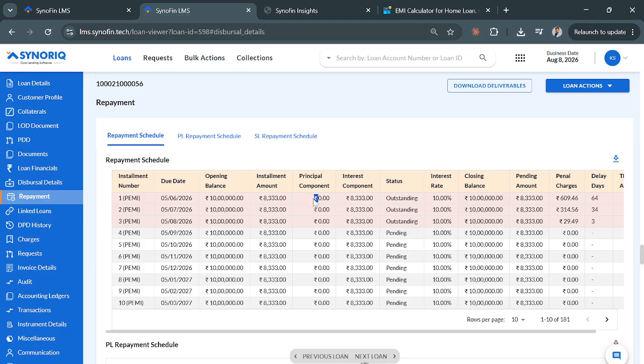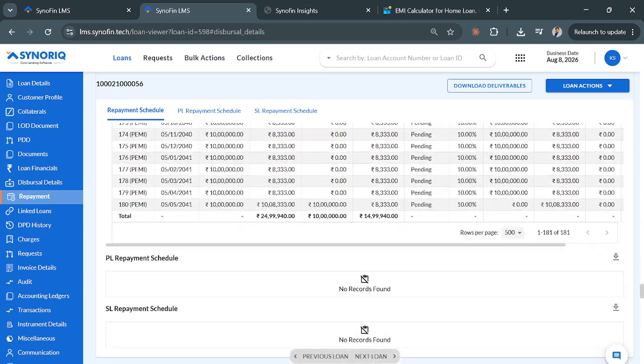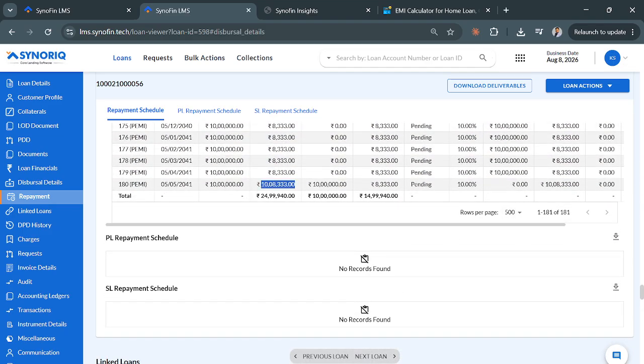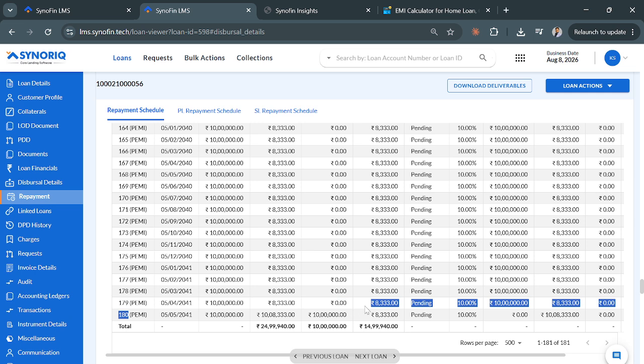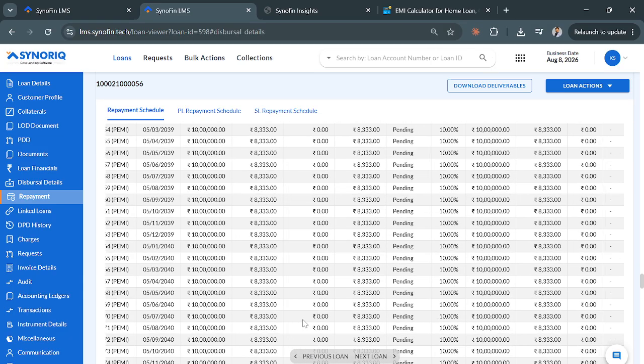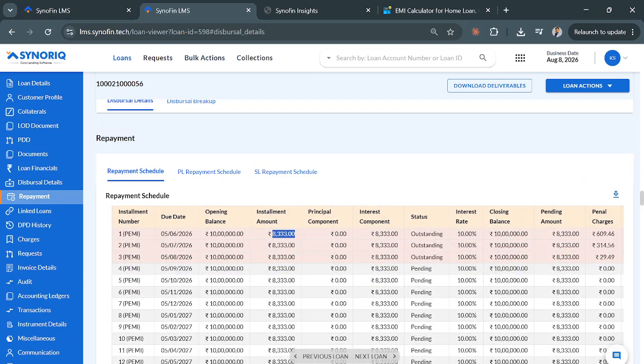There is no principal in that. This is the repayment schedule which is created for the entire 180 months. The last schedule would have the principal amount, right? Generally before the last schedule they'll disburse all the tranches. So this is a temporary repayment schedule which is shown in the end, but every month they only collect the interest until the next tranche is disbursed.